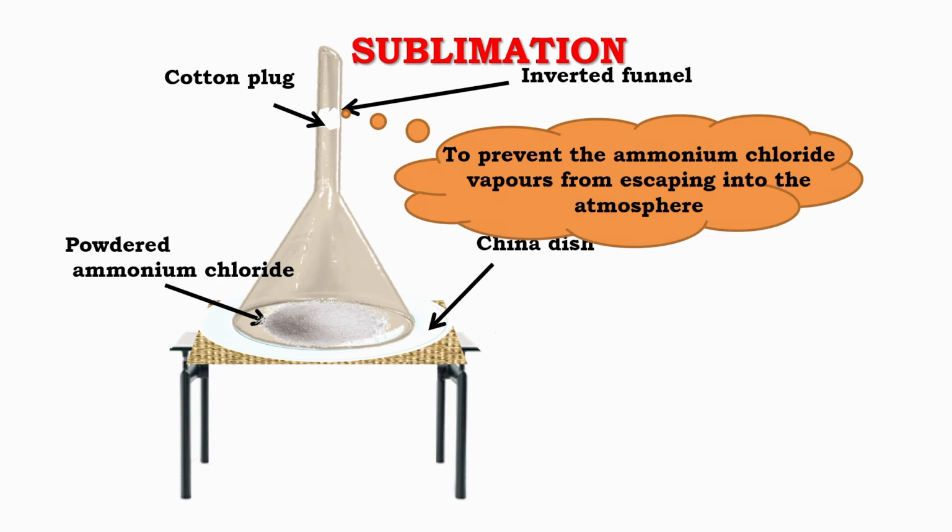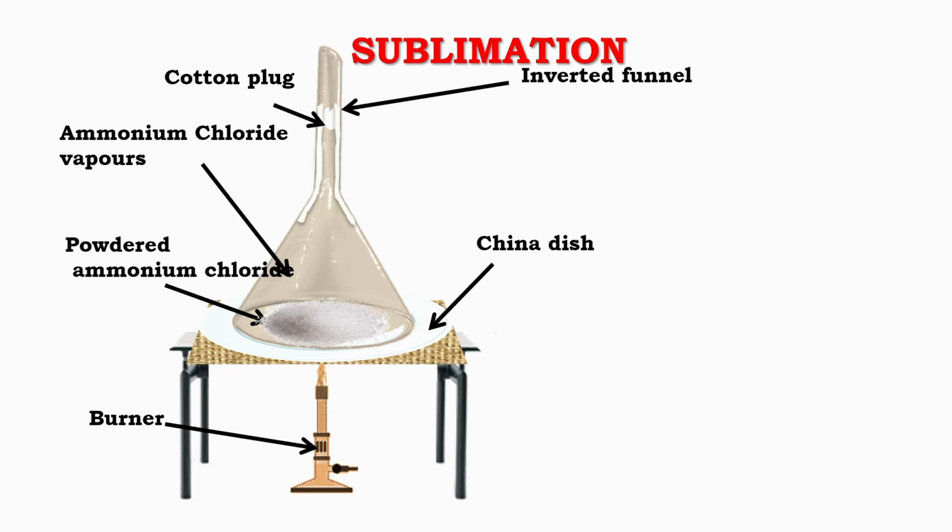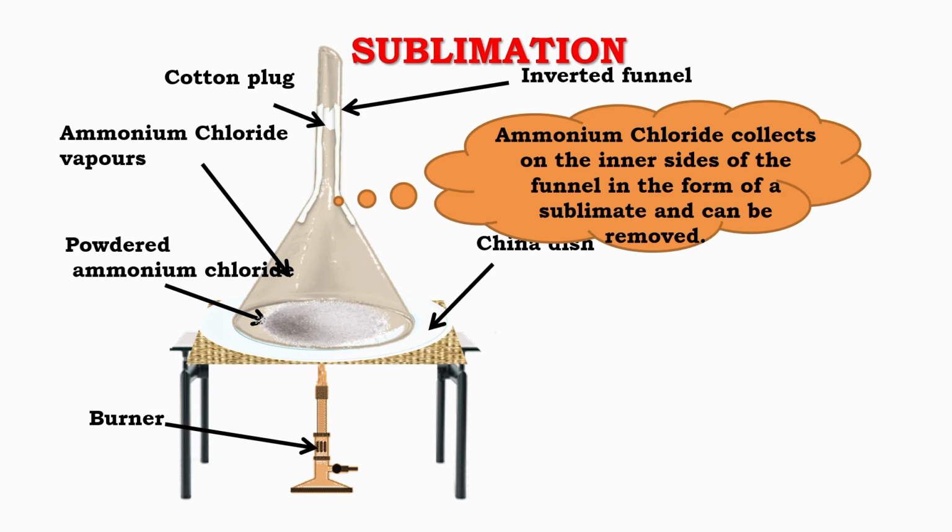Step 2. Heating the substance. Next, the china dish is gently heated using a burner placed below it. On heating, ammonium chloride does not melt. Instead, it directly changes from solid state into vapor. This change of state directly from solid to gas is called sublimation.